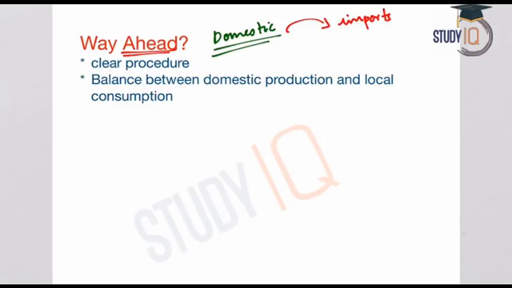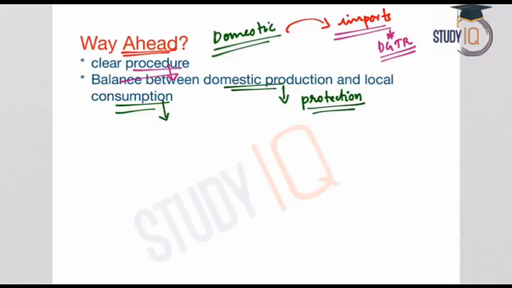In order to avoid such a situation, the DGTR, the Directorate General of Trade Remedies, which is the authority, has to lay down a clear procedure on levying anti-dumping duties in India. And this clear procedure should be able to balance the interest of domestic producers as well as consumers. The domestic producers need protection from dumping, and the local consumers want commodities to be available at lesser or competitive prices. So the interests of both these parties, the producers as well as the consumers, must be taken care of.